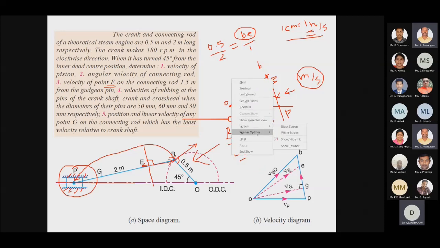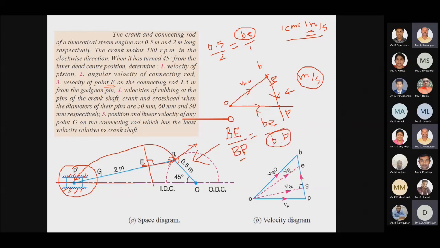So be will be located from small b along this line. So this is my point E. I have to draw a dotted line to this point E to represent the velocity of E.